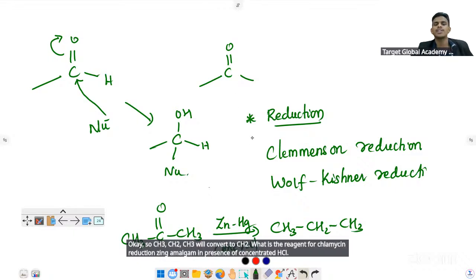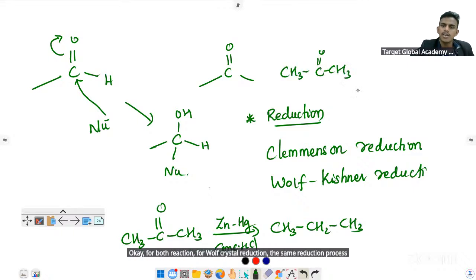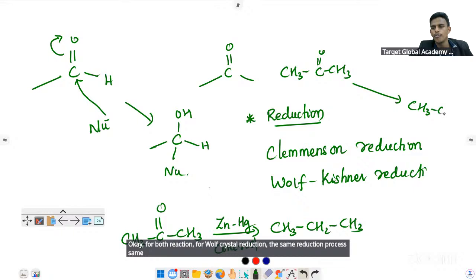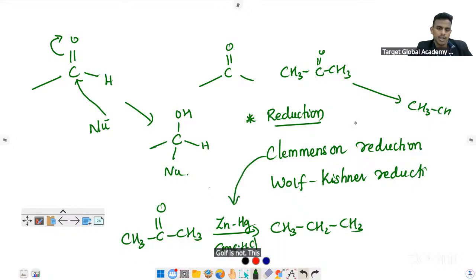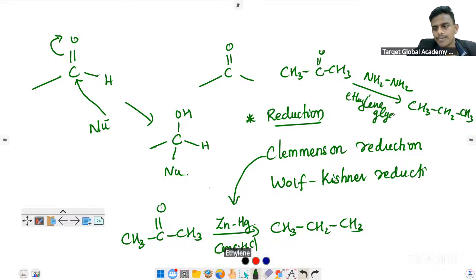For Wolff-Kishner reduction, the same process, the same thing will happen. This is Wolff-Kishner, and that was Clemmensen. The reagents are hydrazine, NH2NH2, then ethylene glycol and KOH.